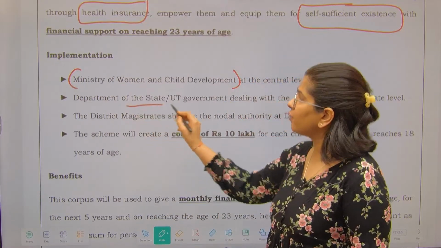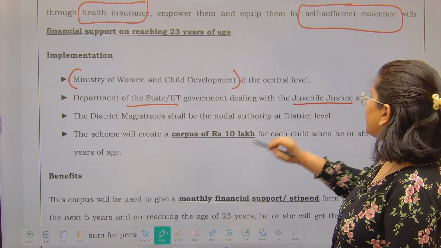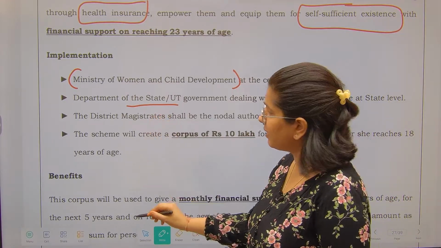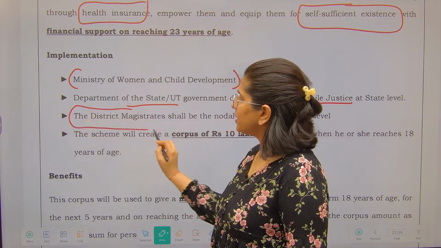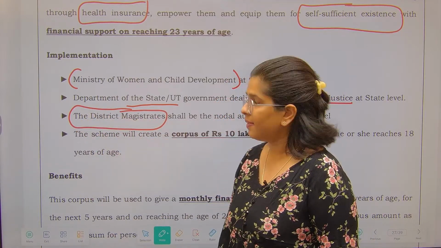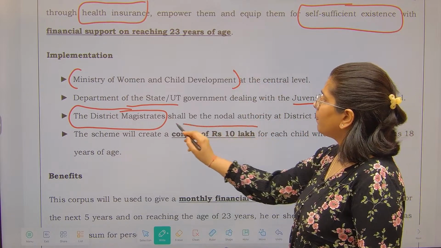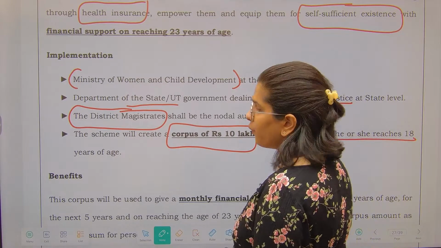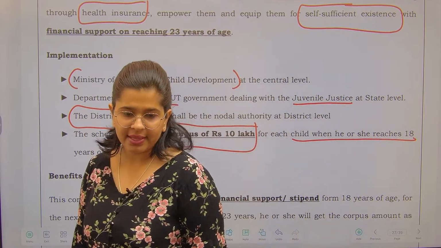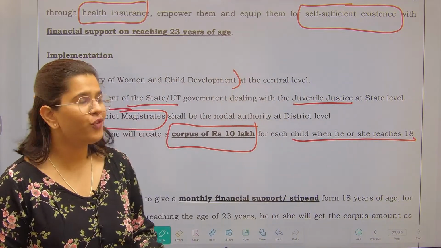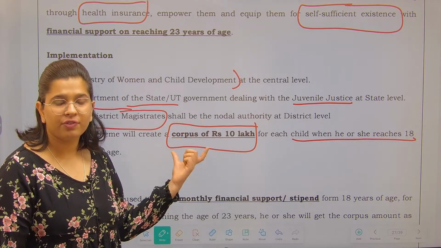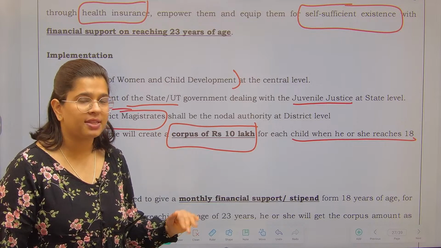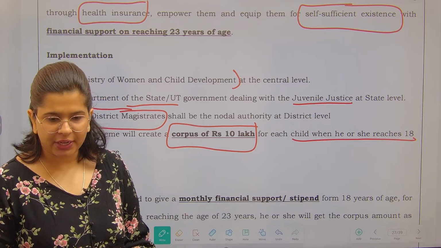Next is the Department of the State which deals with juvenile justice at the state level. It is going to be an implementing agency at the state level. Finally, we have district magistrates at the district level. The scheme is going to create a corpus of 10 lakhs for each child when he or she reaches the age of 18 years. Now, please be very careful. We are creating a corpus of 10 lakhs. That means for every child, there are 10 lakh rupees. What are we going to do with this 10 lakh rupees?